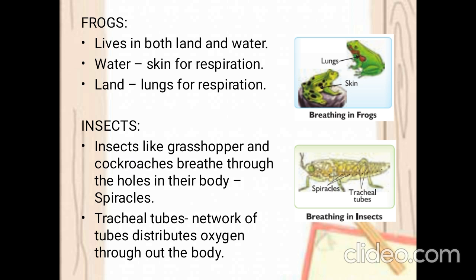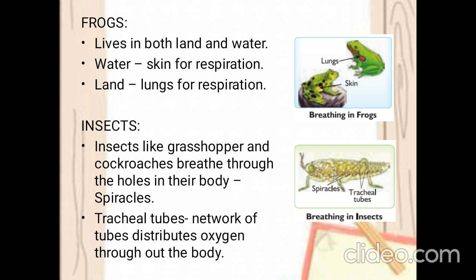Okay? Then insects. How will the insects breathe, children? With the help of small holes present in their body. What are the holes named? They are named spiracles. Very good. So, the holes are named spiracles, through which the air will enter into the body of the insects. How will the air get distributed to the whole body? Through the tracheal tubes. Very good.